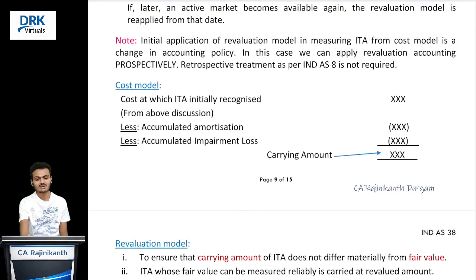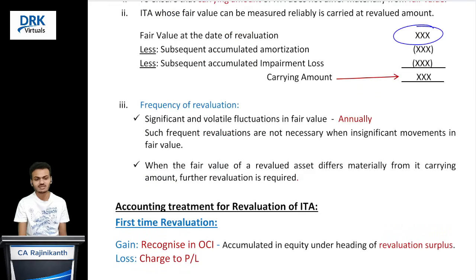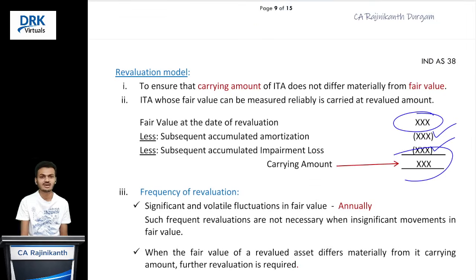So coming to the calculation part, at what amount we should recognize our intangible assets. In case of cost model, simply you write the amount that we determined on initial recognition. From that reduce the accumulated amortization. If there are any indications of impairment, you calculate the impairment loss and reduce that; the resultant amount becomes your carrying amount. If it is the revaluation model, simply you write the fair value on the date of revaluation. From that reduce the accumulated amortization subsequent to the revaluation date. We should not reduce accumulated amortization prior to the revaluation date. The same with impairment loss. The resultant amount becomes your carrying amount at which you carry your intangible asset in your books of accounts, I mean the balance sheet.